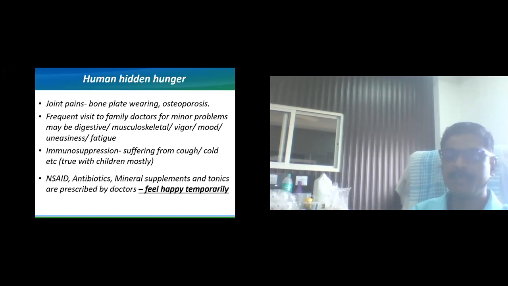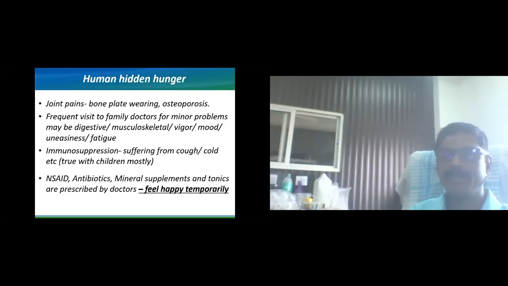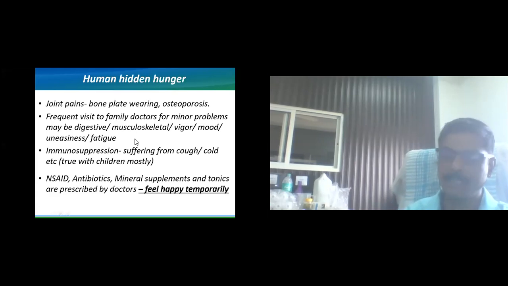Immunosuppression is very true with small children, because if you see our small children, they suffer from cough, continuous cold, and continuous nasal discharge. Once you reach the family doctor, he will prescribe some antibiotics, tonics, mineral supplements, and non-steroidal drugs, and we feel happy for a temporary phase. After a few days the same thing happens again, and we continuously visit our doctors for such things. This is because of the hidden hunger.